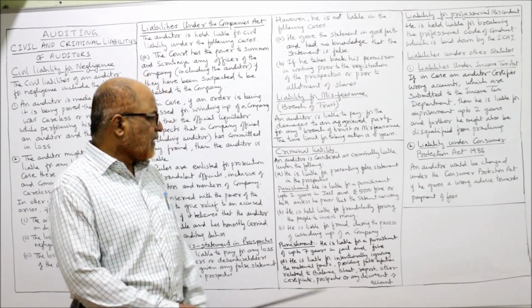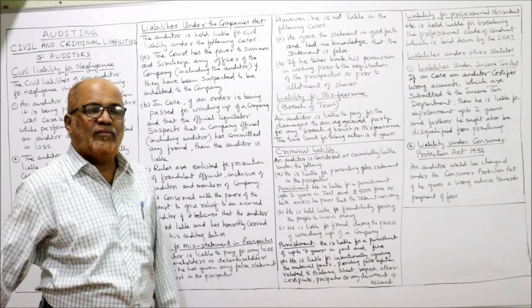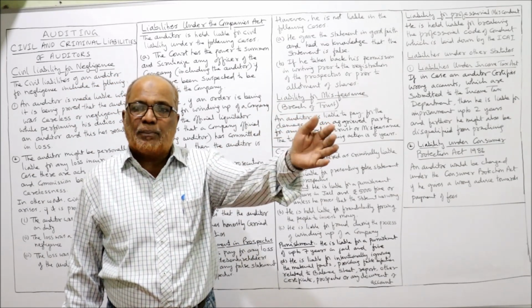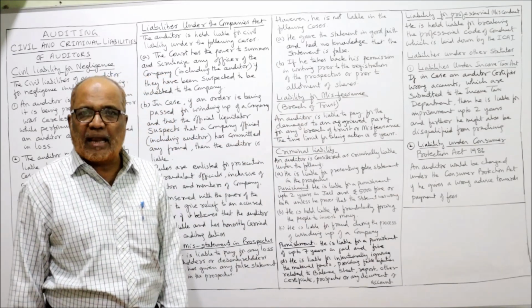Next one, he is held liable for fraudulently forcing people to invest money. If the auditor fraudulently forces other people to invest money in the company, he will be punished by law. It's a criminal liability.